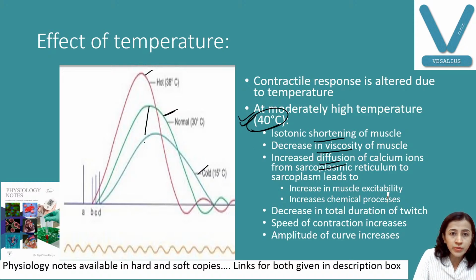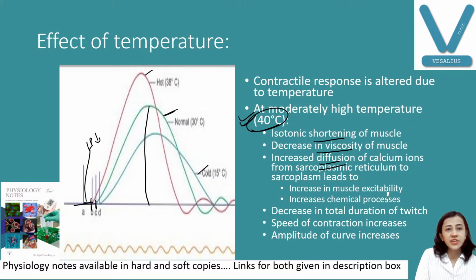This is your normal simple muscle curve. You can see here the green one, this one. Okay, this is the red one. What happens in the red one? You can see there is decreased latent period. This is latent period. Latent period decreases, one change.